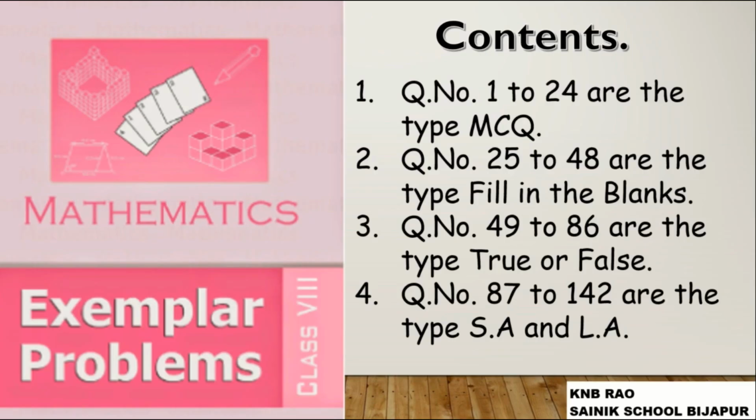As I mentioned to you, in our previous sessions, we have completed MCQ type questions 1 to 24, fill in the blank type questions 25 to 48, true or false type questions from 49 to 86. So from today's session onwards, that is from the session number 4 onwards, we will be solving questions of the type short answer and long answer. So starting from the question number 87.